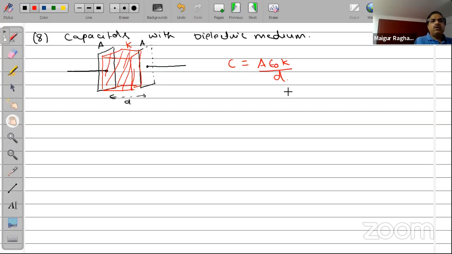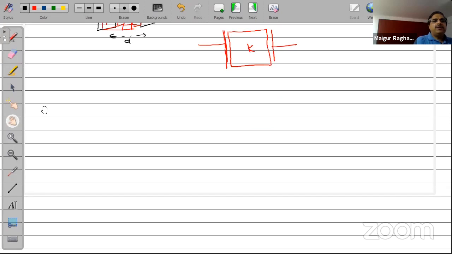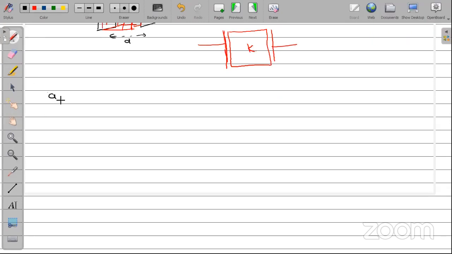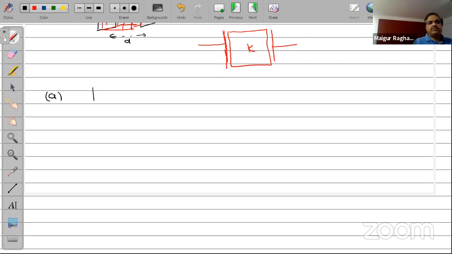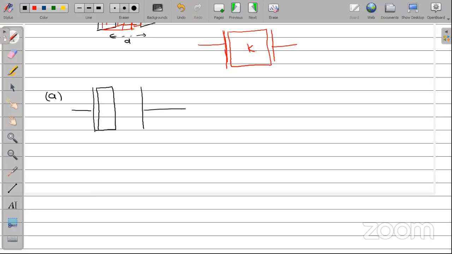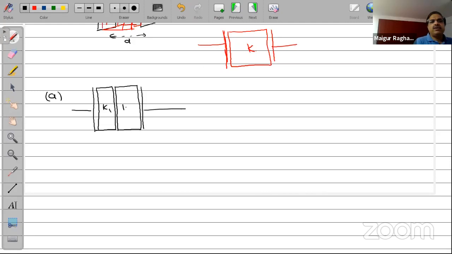So I can now think of many combinations for this case. The first combination is where I have the dielectric medium made up of two different constants, K1, K2, with thicknesses D1, D2. All right.